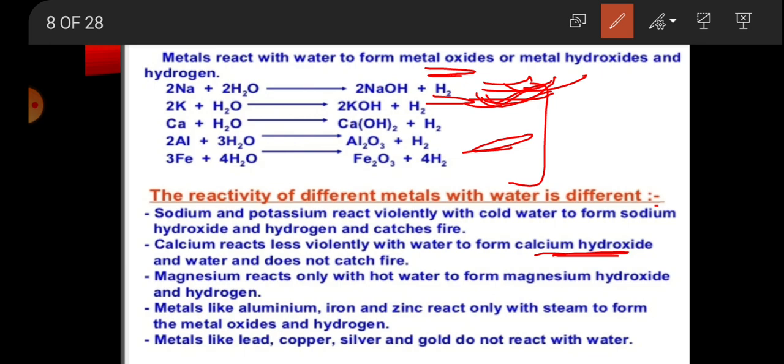Magnesium reacts with hot water to form magnesium hydroxide and hydrogen. Metals like aluminium, iron, zinc only react with steam to form metal oxide and hydrogen. Metals like lead, copper, silver and gold do not react with water.